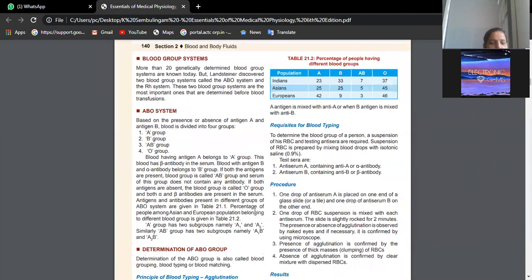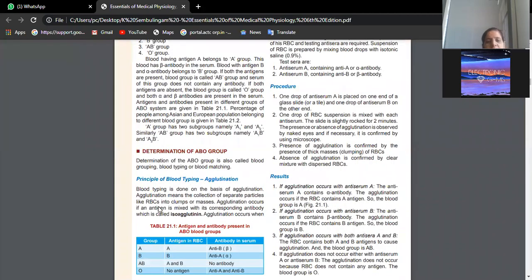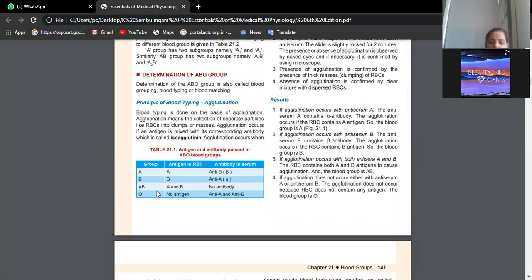Now with the help of this table, we will try to elaborate. I told you this will come as an essay and I will discuss in detail. See here, we have many systems of blood groups. The popular one among all these is the ABO blood groups.